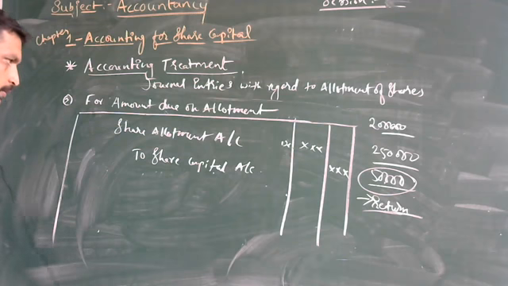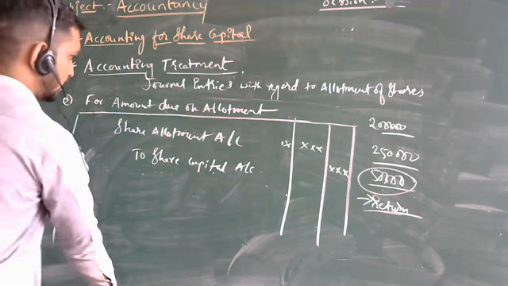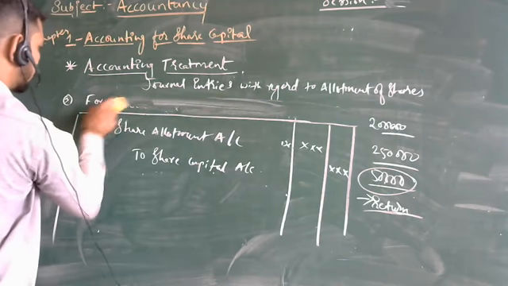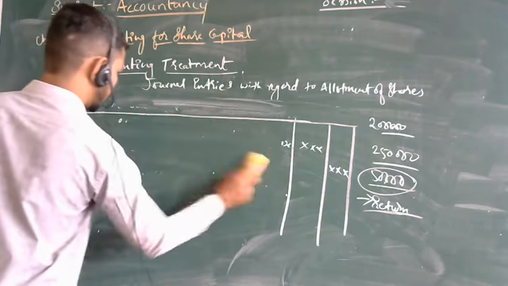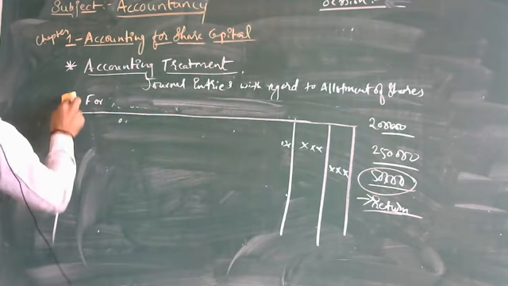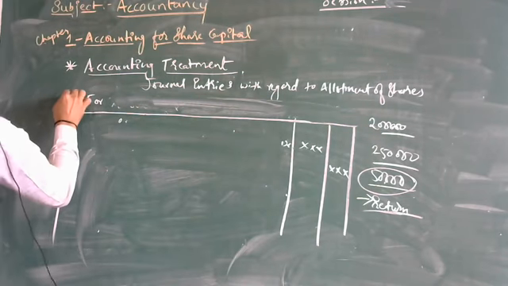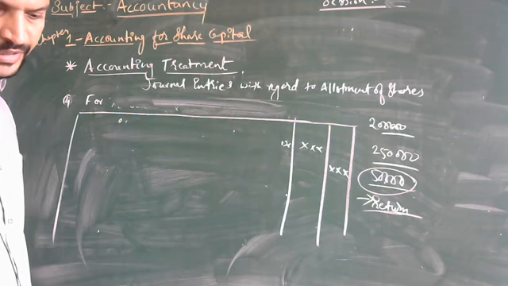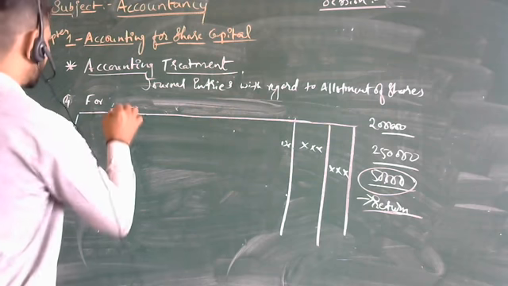Now I will go for the fourth one. The fourth entry is for adjustment of excess application money.